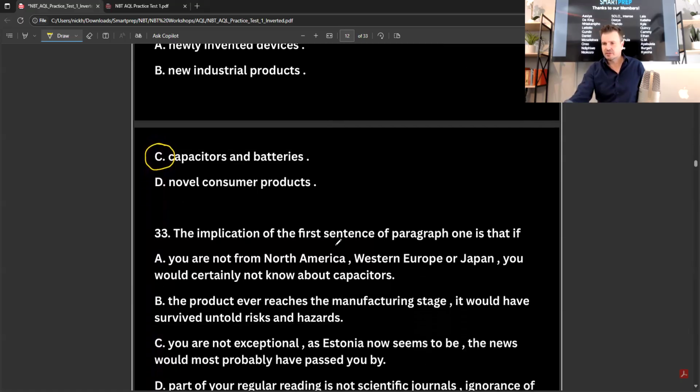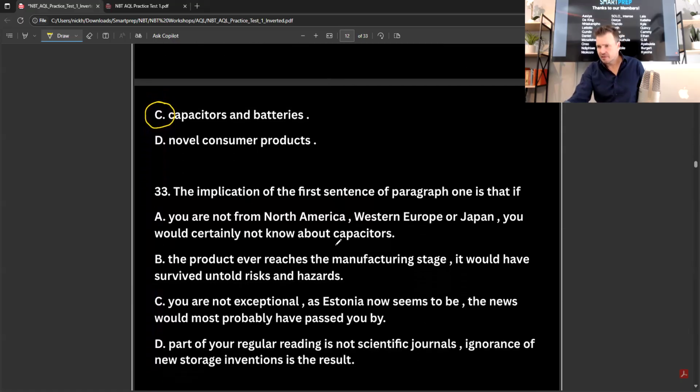The implication of the first sentence of paragraph 1 is that if you are in North America, Western Europe, or Japan, you would certainly not know about capacitors. That is not true. Why would you not know? If the product ever reaches the manufacturing stage, it would survive untold risks and hazards. No, that didn't say anything about that.